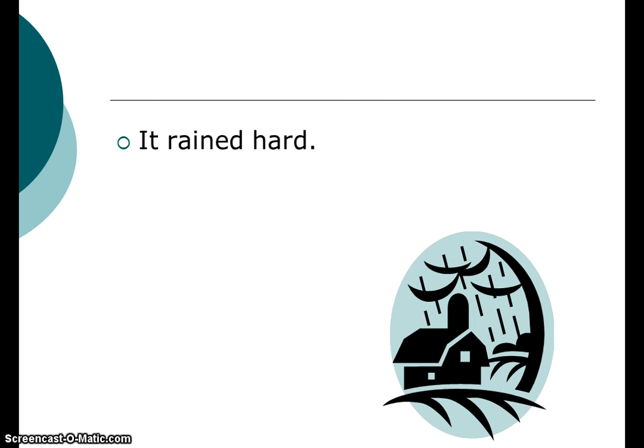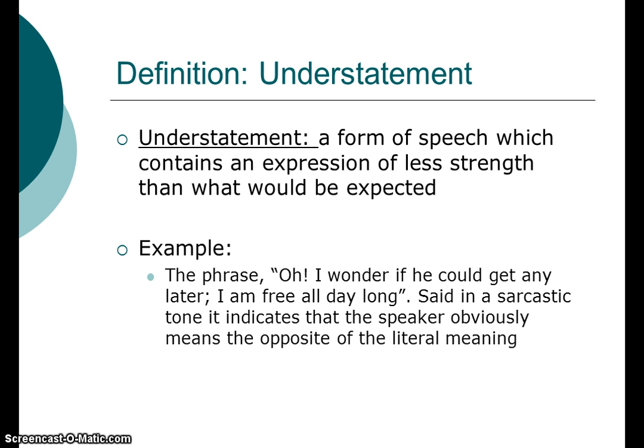It rained hard. It rained cats and dogs. The definition of an understatement is a form of speech which contains an expression of less strength than would be expected. For example, the phrase, "Oh, I wonder if you could get any later. I am free all day long."